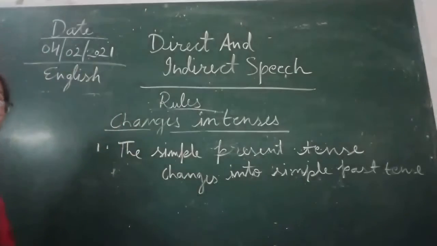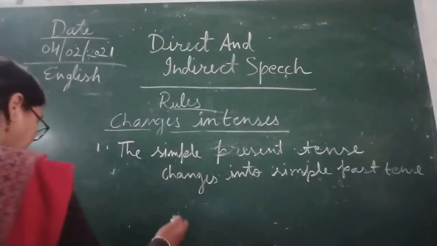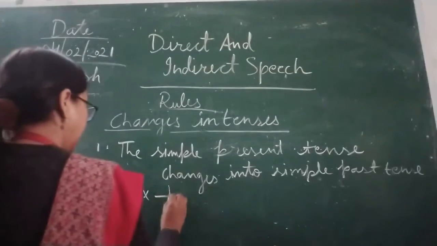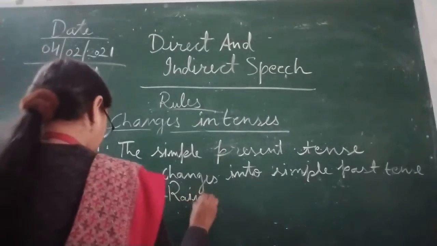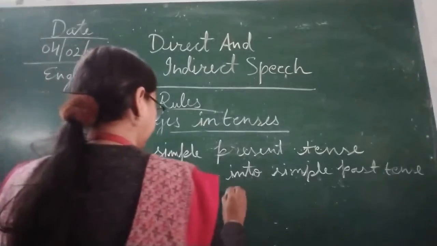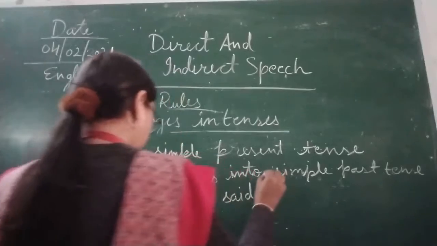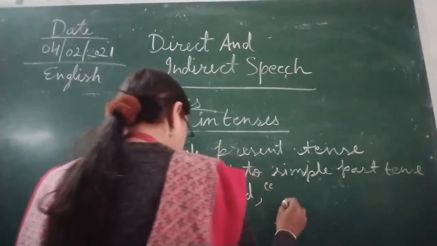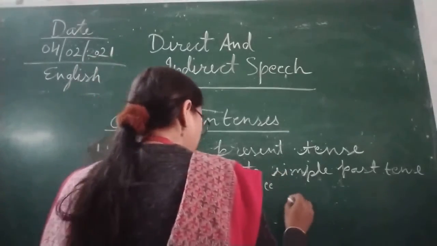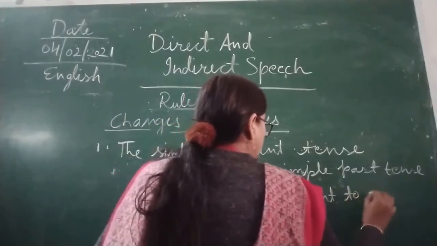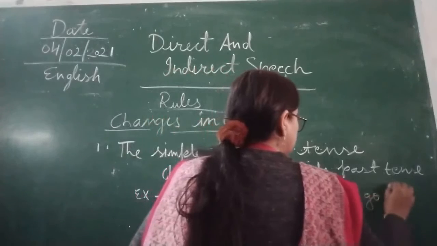So now I'm going to give you one example regarding this. Example: Rana said, comma, as you all know, Rana said, "I want to go to school."